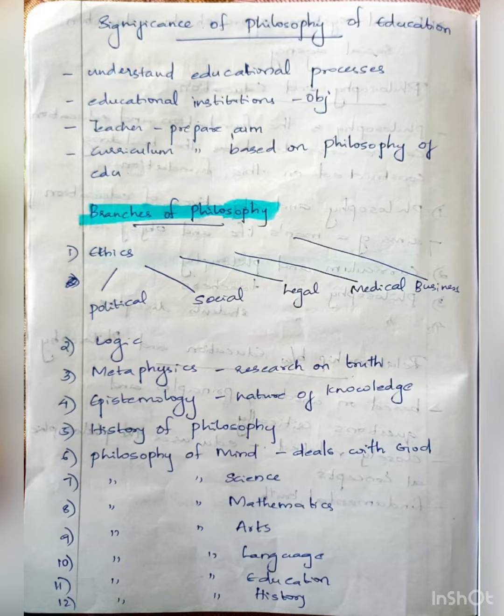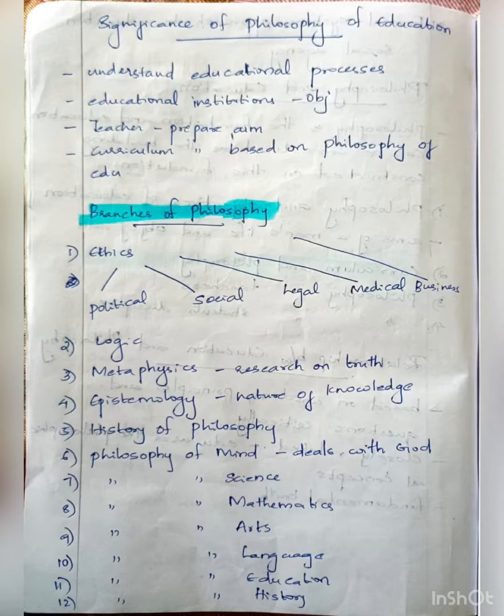Next comes philosophy of mind. It answers questions like what is mind. Then comes philosophy of science. It deals with how science operates. Then comes philosophy of mathematics. It explains the mathematical symbols and about it.